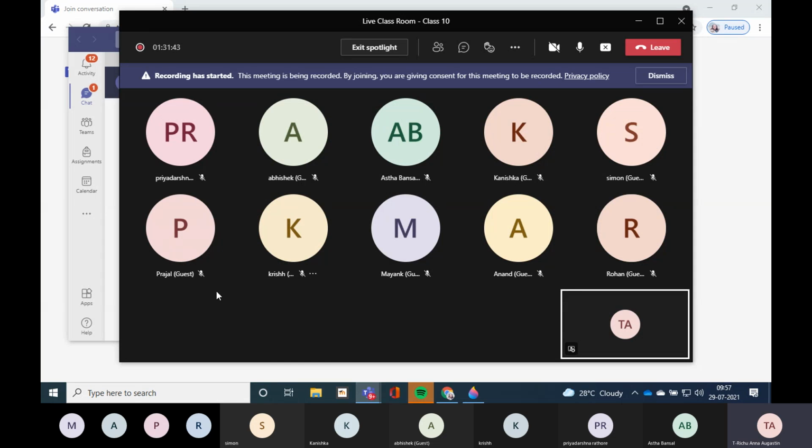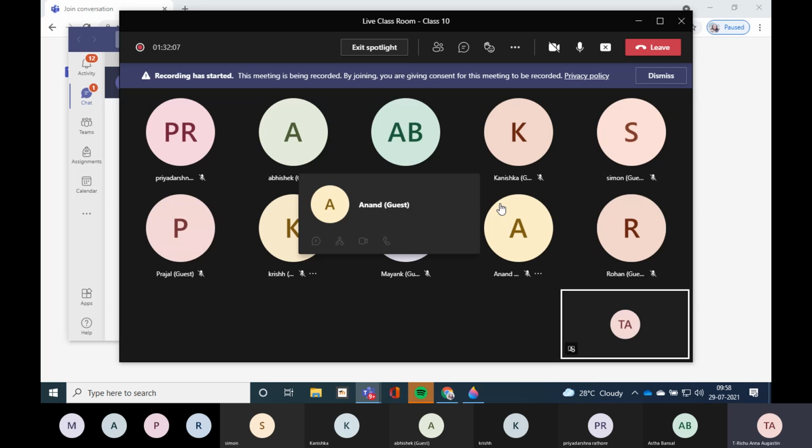Also, the next case is of twins, in which one is black and one is white. Now you may wonder how this is possible. Twins are either one color, either dark or white. But here one twin is dark in color, one is white in color. All this is because of the chromosome locations. That's why we say chromosomes play a very important role.